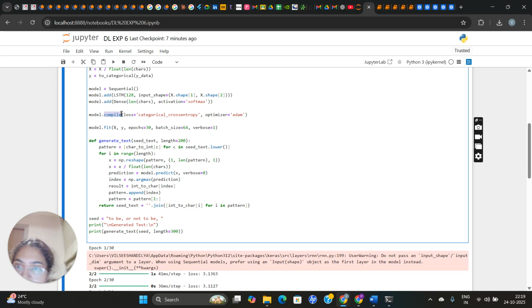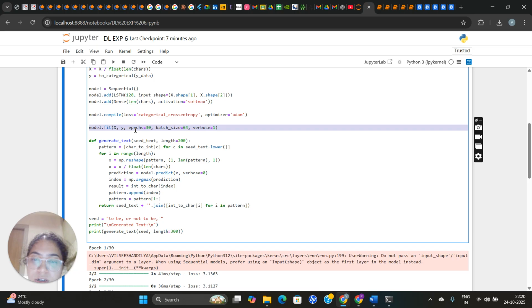Then we have compiled it with loss as categorical cross entropy, and optimizer as Adam. Categorical cross entropy is for multi-class classification. Optimizer is for adjusting the weights during training. Then we will fit the model with x, y, and epochs. The epochs are 30 here. So it will pass through the dataset 30 times, and it will train the model on sequences x and outputs y. Batch size is 64. It will update weights after every 64 sequences. And verbose 1 shows the training process.